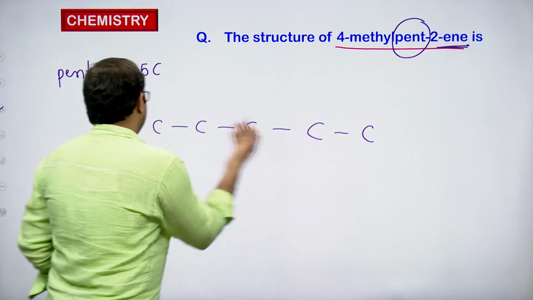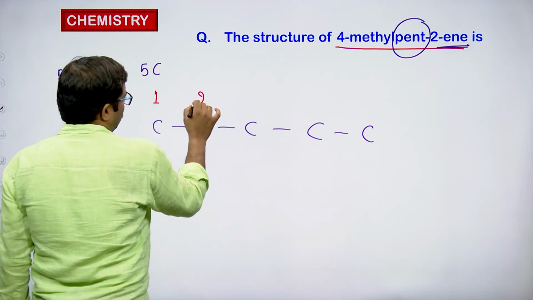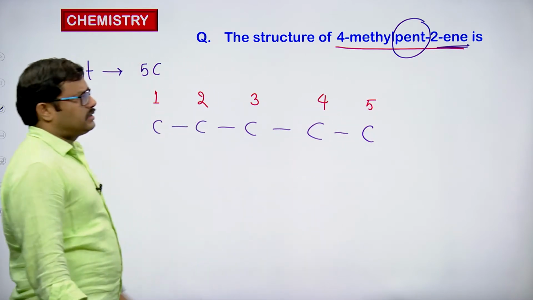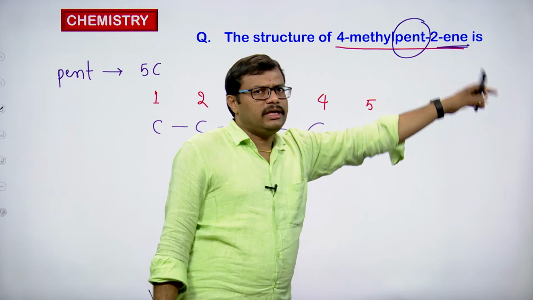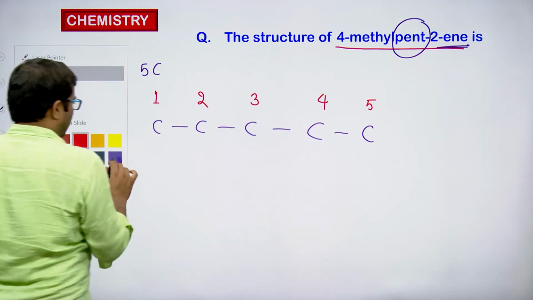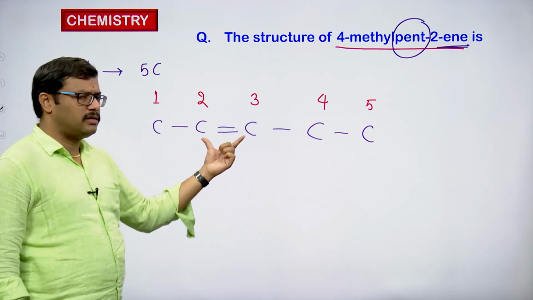So number the carbon chain in any direction. Let me go in this direction: 1, 2, 3, 4, 5. Okay. So at the second carbon atom we have ene. So we have to write the double bond on the second carbon atom. So I am creating the double bond at the second carbon. So I am writing a double bond between the second and third carbon atoms.